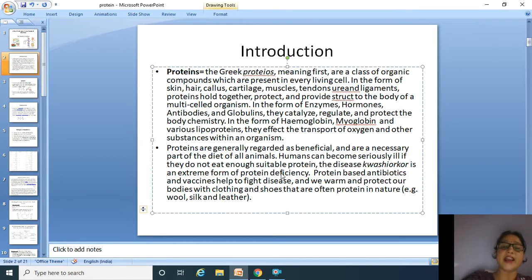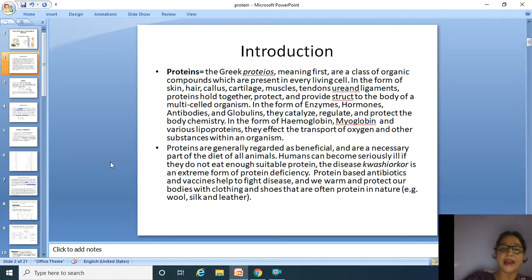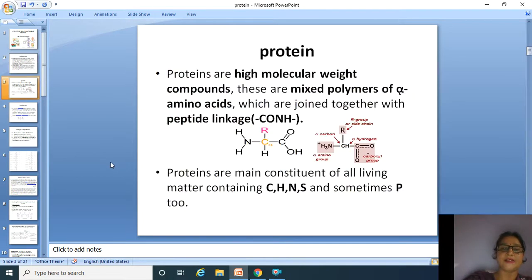Protein-based antibiotics and vaccines help to fight disease, and we warm and protect our bodies with clothing and shoes that are often made up of protein in nature. That is, for example, wool, silk, and leather are the proteins. So, the proteins are high molecular weight compounds. These are mixed polymers of alpha amino acids which are joined together with peptide linkage CONH.